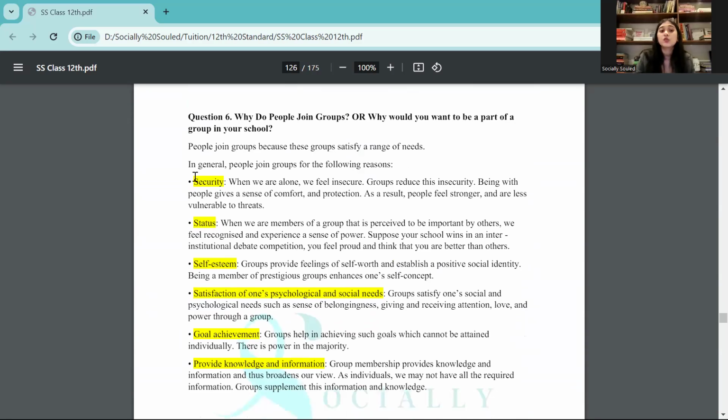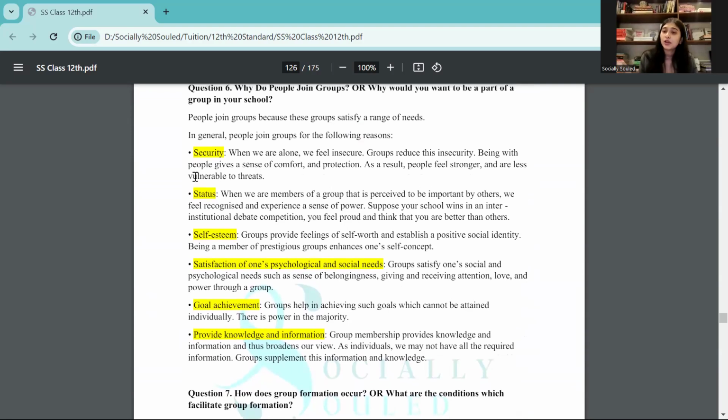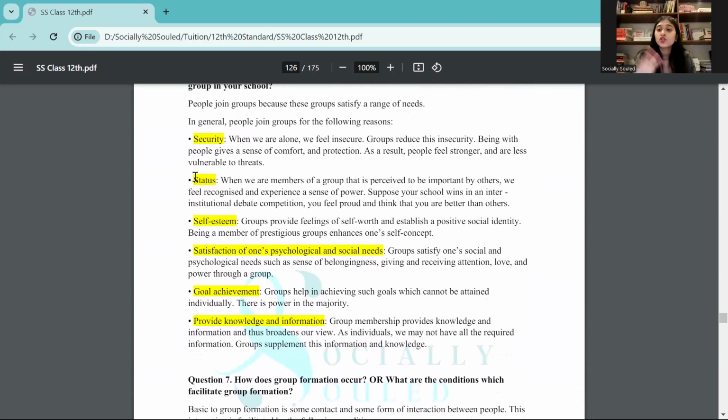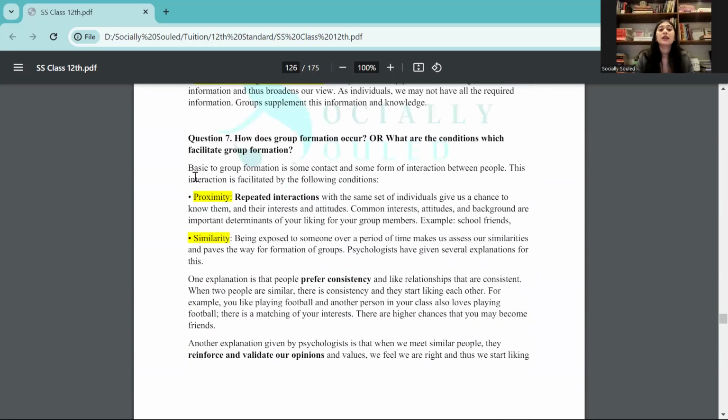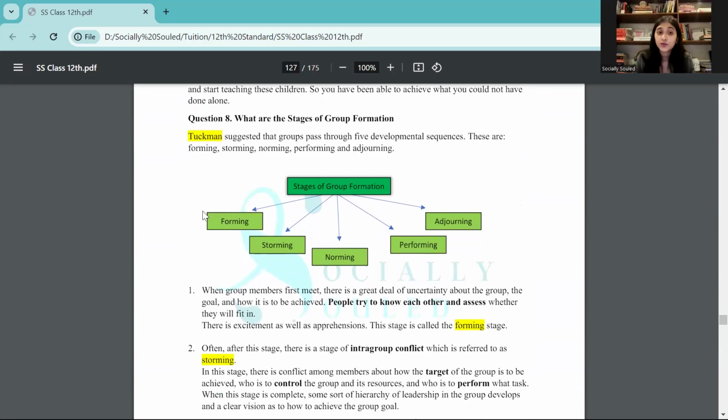Then the reasons why people join groups, for example security, status, self-esteem. They might give you an option in an MCQ which is not a reason. So in that case you need to pinpoint which are the reasons, which are not. Then why do people form groups, like proximity, similarity, common goals and motives. What are the stages of group formation? And it was Tuckman who recommended these stages.